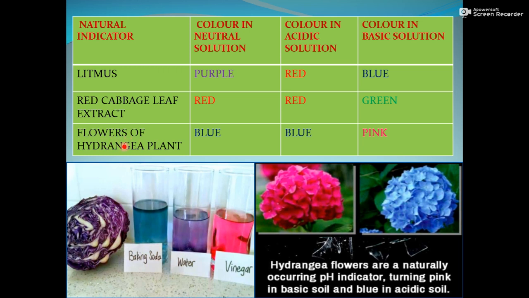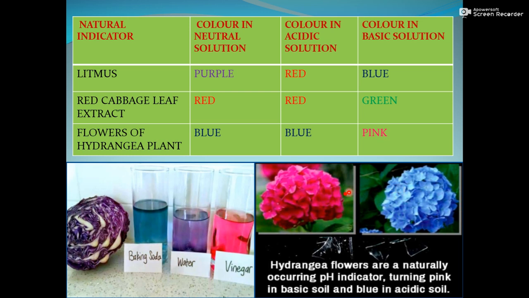Another is the flowers of the hydrangea plant. These are hydrangea plants, which are basically blue in color, and they remain blue in acidic solution, but they become pink in basic solution.